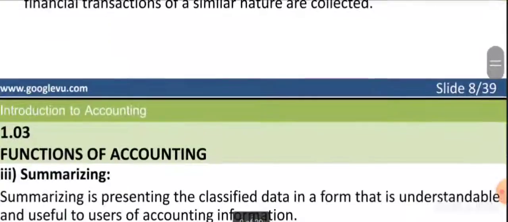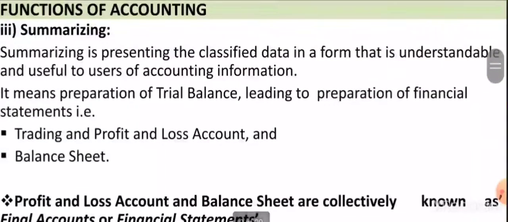Now we'll see the next function, that is summarizing. Summarizing is presenting the classified data in a form that is understandable and useful to the users of accounting information. It means preparation of the trial balance leading to the preparation of financial statements. We majorly prepare two financial statements, the profit and loss account and the balance sheet, which are collectively known as final accounts or financial statements.